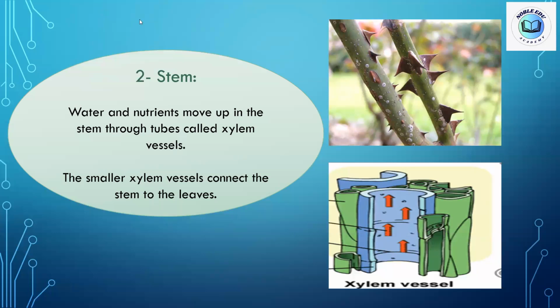Okay, come, I'll tell you. Blood vessels, kids, are passages for the blood inside our body. Blood vessels are tubes, and the blood flows through these tubes in our body. In the same way, xylem tubes are a passage for the water in the body of the plant. Okay, these xylem vessels branch into smaller vessels. What does branch into mean? They start to divide into smaller vessels to connect the stem to the leaves. They start branching like this.